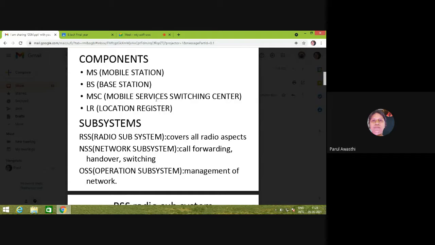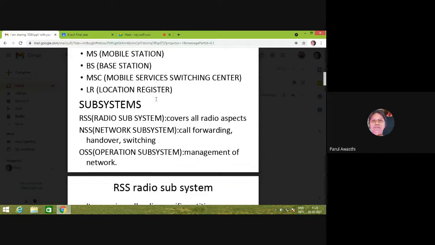RSS is the radio subsystem, NSS the network subsystem, and OSS the operation subsystem. RSS covers all radio aspects, NSS covers call forwarding, handover, switching, etc., and OSS covers management of different types of networks.